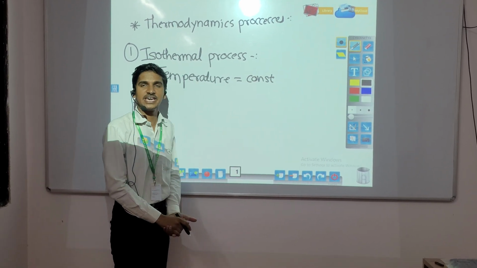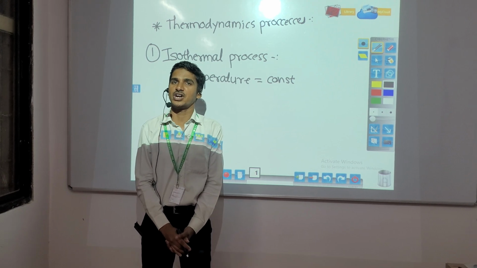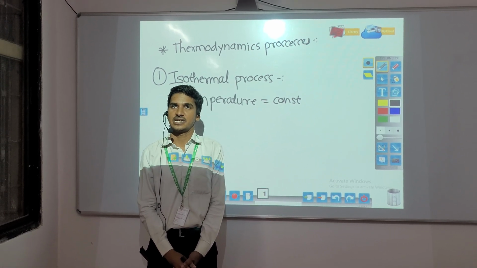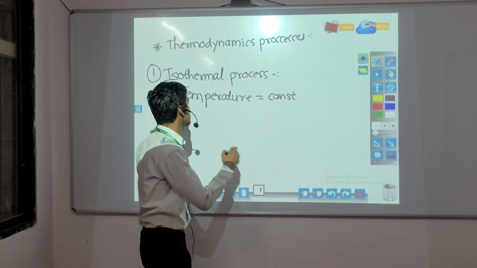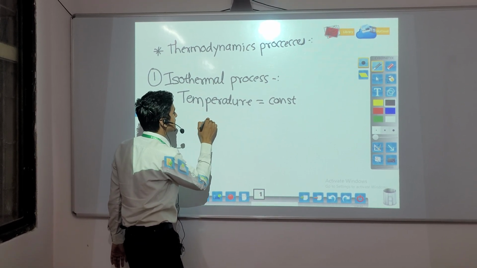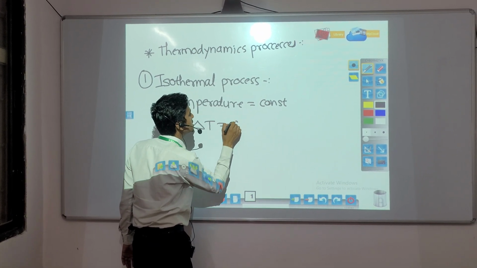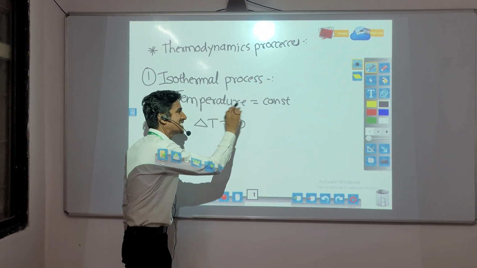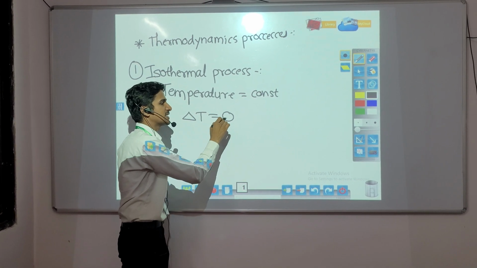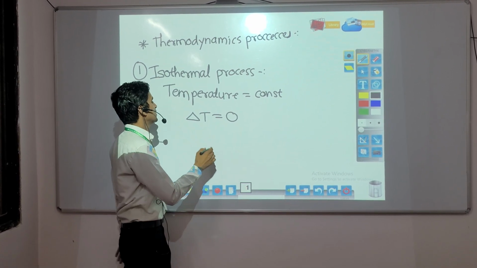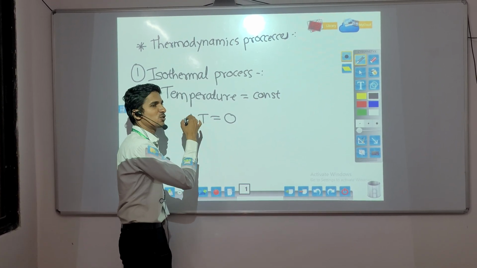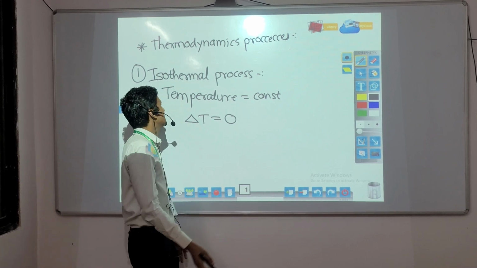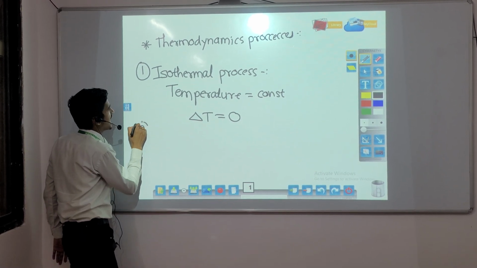The process in which temperature is constant, this is called isothermal process. And change in temperature, delta T, is equal to 0. The process in which temperature T is constant and change in temperature is equal to 0. Means the derivative of a constant is always 0. It is very easy.